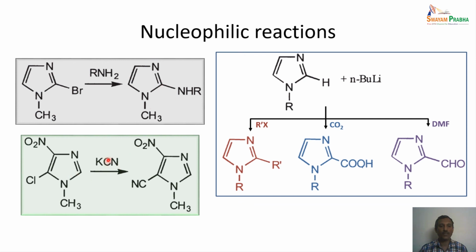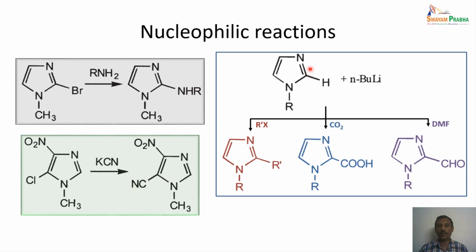But when we have a cyanide, because chlorine is the leaving group here, the attack happens on this particular carbon only. Although this carbon is unsubstituted, the leaving group is present only on this carbon. So in this particular case, the nucleophilic attack happens on the 5th position when we treat the chloro derivative with potassium cyanide. The cyano derivative is formed.